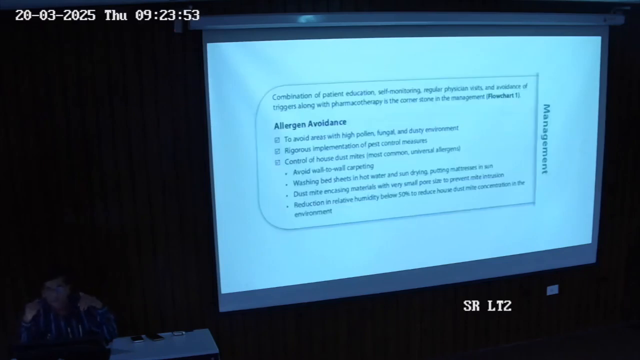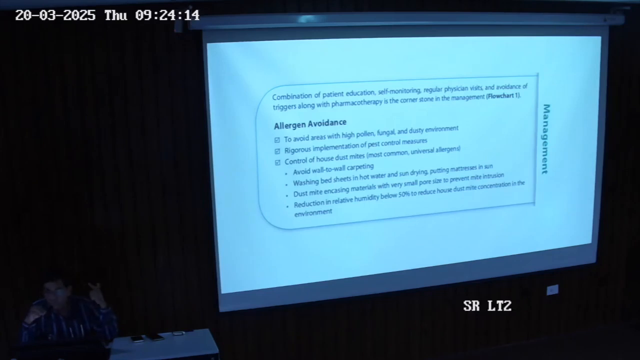Management is overall, it doesn't always start with the treatment part, but first with the triggers. So allergens, what we have, if we are able to, we have to educate the patient, we have to take care of self-monitoring, we have to avoid the allergens, and then we go with the treatment part.